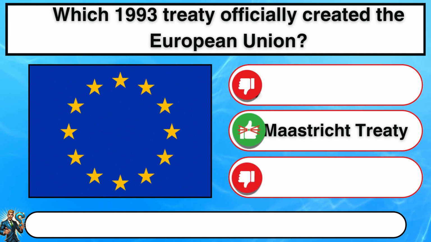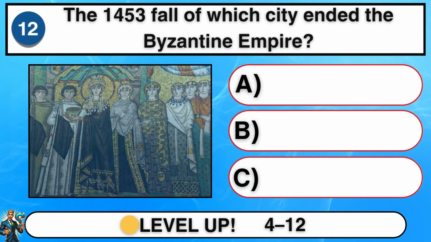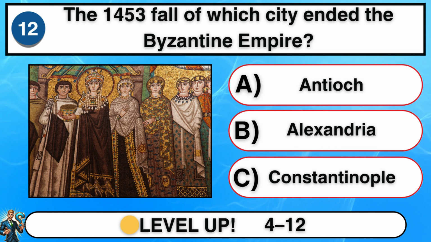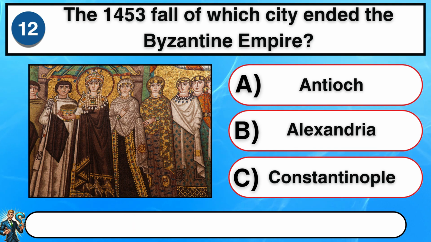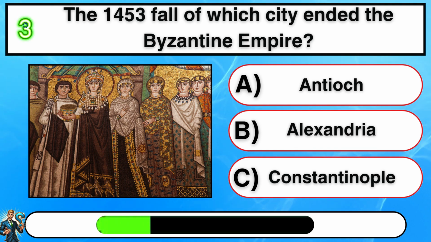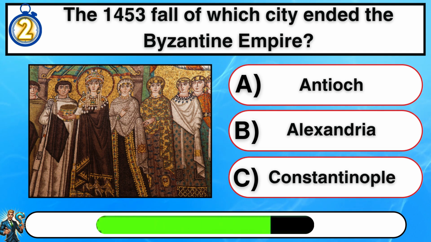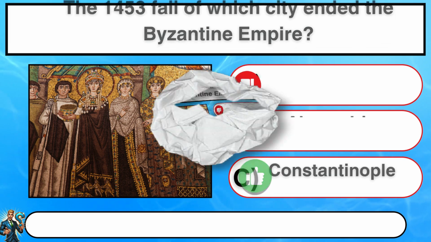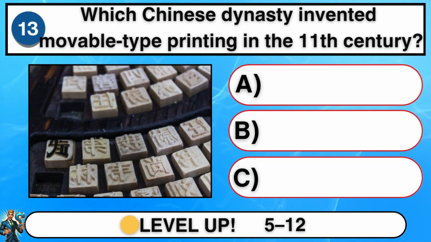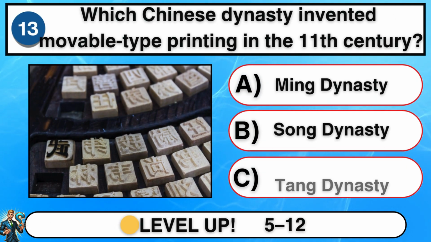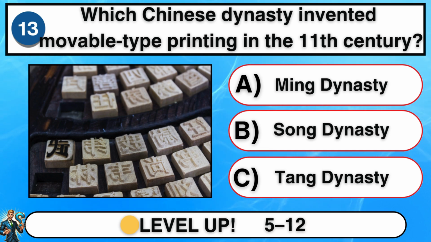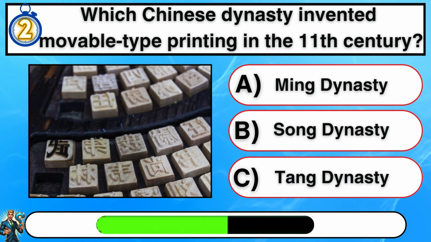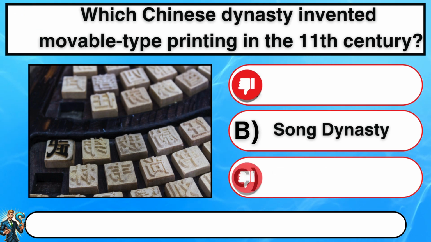B. Maastricht Treaty. The 1453 fall of which city ended the Byzantine Empire? C. Constantinople. Which Chinese dynasty invented movable type printing in the 11th century? B. Song Dynasty.